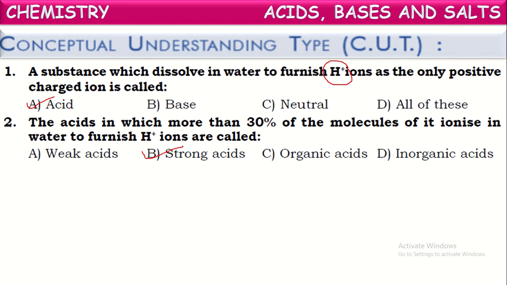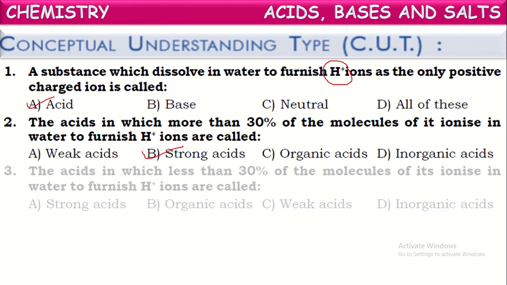For example, sodium hydroxide, potassium hydroxide, etc. These all, on dissolving into water, ionize more than 30% of their molecules.